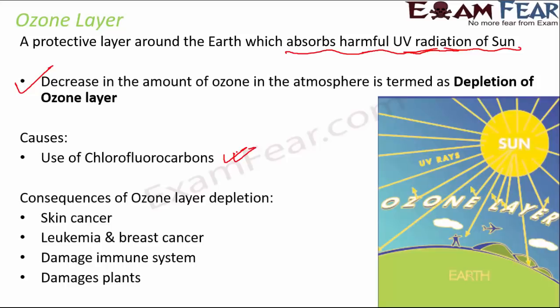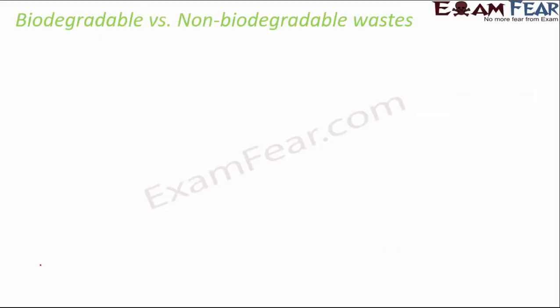And what are the bad consequences or harmful effects of ozone layer depletion? It can cause several diseases like skin cancer, leukemia and breast cancer. It can damage the immune system. It can damage plants. So these are the adverse effects of ozone layer depletion.